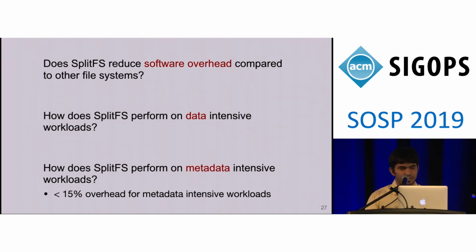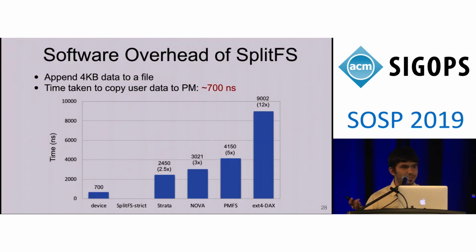Let's try to answer the first question of the software overhead incurred by SplitFS. Consider the same simple operation of appending 4 kilobytes to a file as we discussed before, and let's see the software overhead of SplitFS.